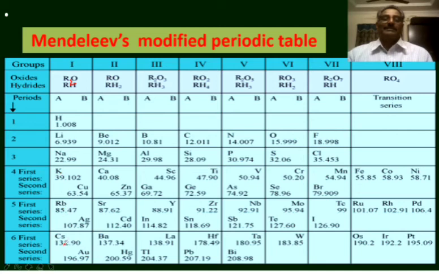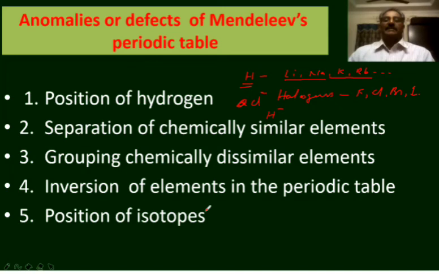Potassium, rubidium and cesium exhibit one kind of properties which are entirely different from the properties of copper, silver and gold. But all these elements are grouped together. In the same way, calcium, strontium and barium exhibit one kind of properties. The properties of zinc, cadmium and mercury are different from the properties of alkaline earth metals, but all of them are grouped together. The next anomaly is inversion of elements in the periodic table.